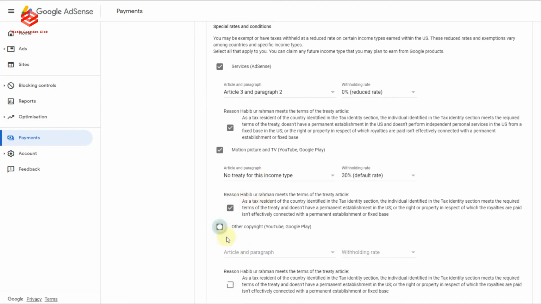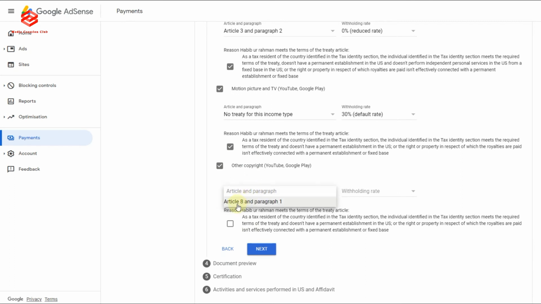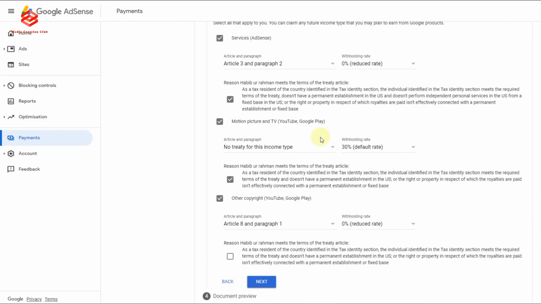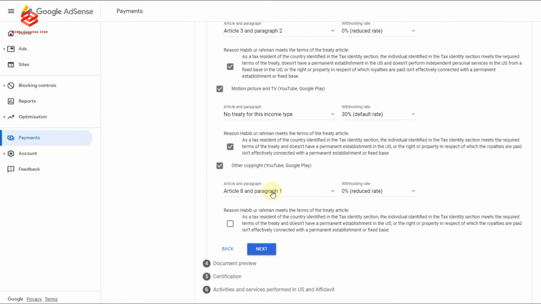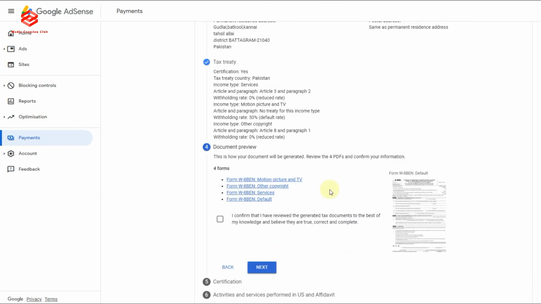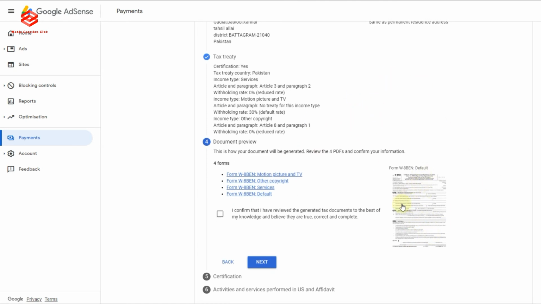Then another paragraph: article number 8 and paragraph number 1. Then 0. So this one is the basic information for our tax, mostly for Pakistan and Indian residents. So check the box, select next. Now you can see here the preview of the file we already filled up. So I just confirm, then click next.